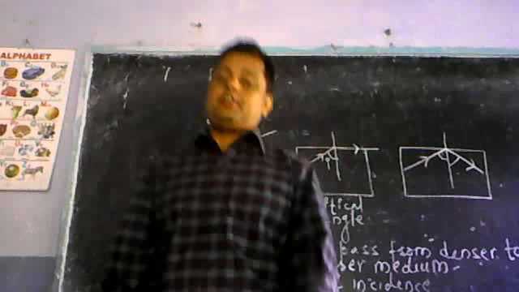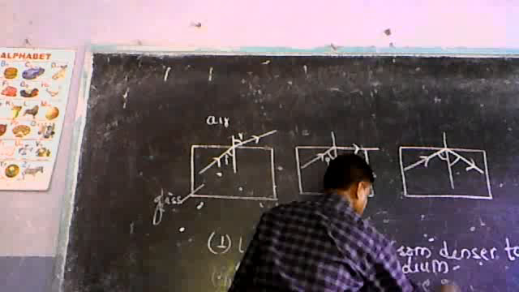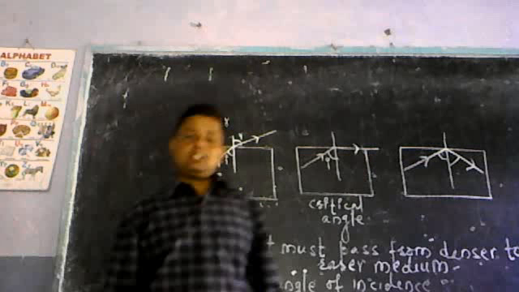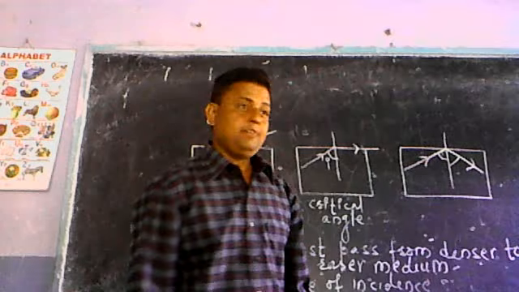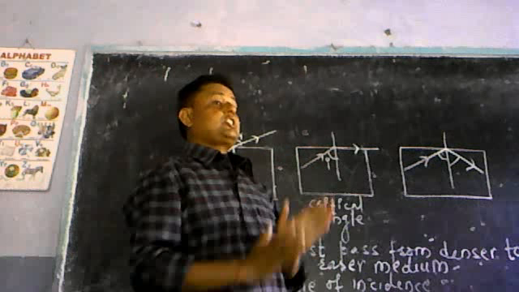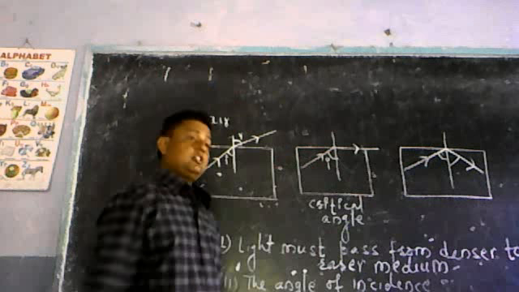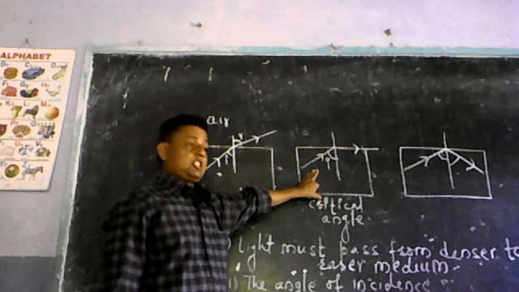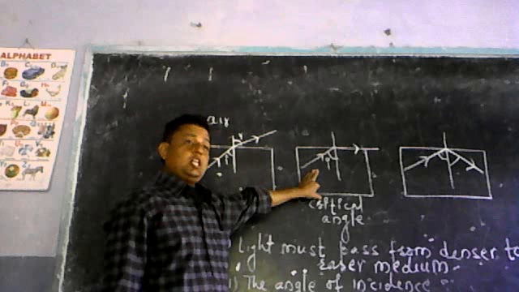The angle of incidence must be greater than critical angle. Okay? So these two conditions must be satisfied for the formation of total internal reflection.